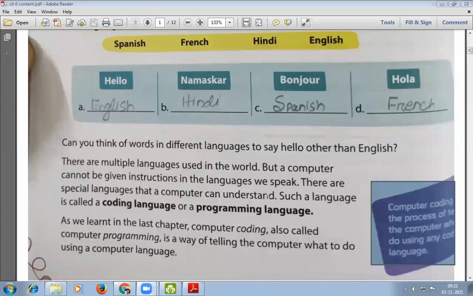But it is impossible to communicate with a computer by using these languages. That's why there is a particular type of language which is used to give instruction to the computer. That language is called a coding language or programming language. Got it?